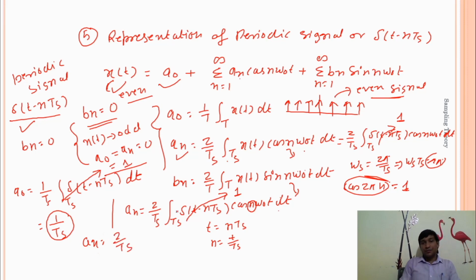Okay, so while solving these values, a naught is equal to 1 by ts, an is equal to 2 by ts, and bn is equal to 0. Okay, so these are the values. These values are basically the Fourier coefficients. After getting the values of the Fourier coefficients, a naught is equal to 1 by ts, an is equal to 2 by ts, and bn is equal to 0.